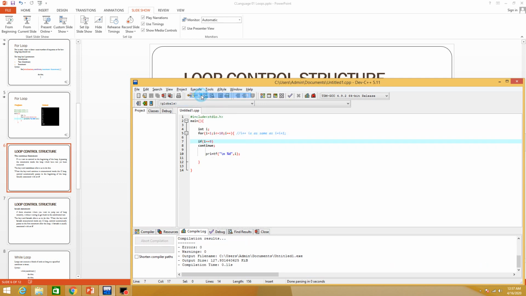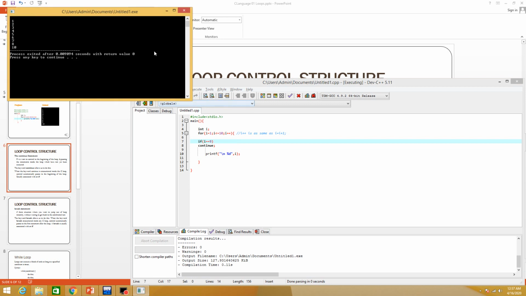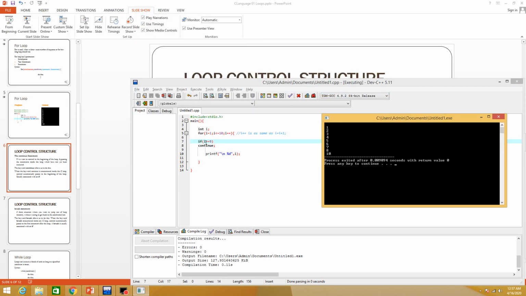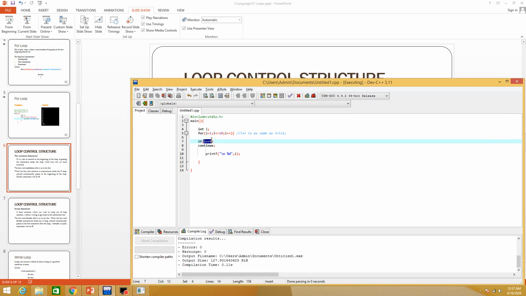Let's compile it and run it. Here you can see when i is 1, is i equal to 9? No, 1 cannot be equal to 9, so this statement will not execute. If i is 2, this will not be executed.